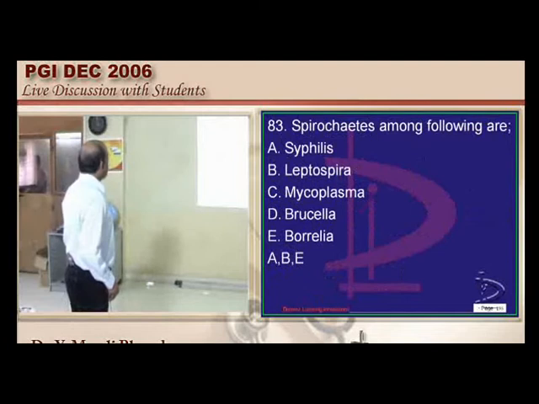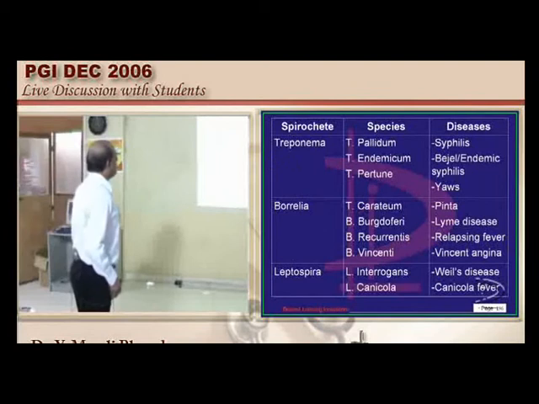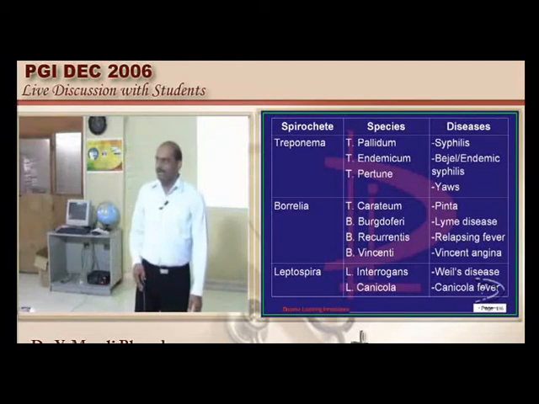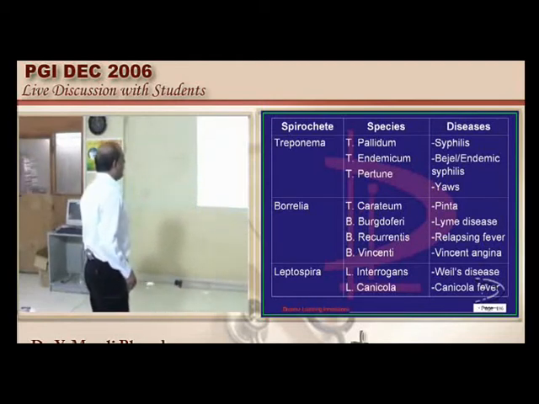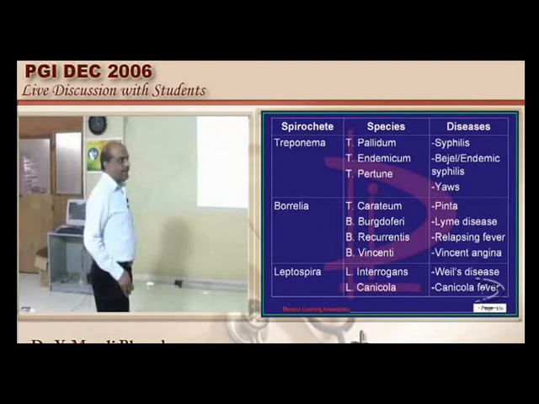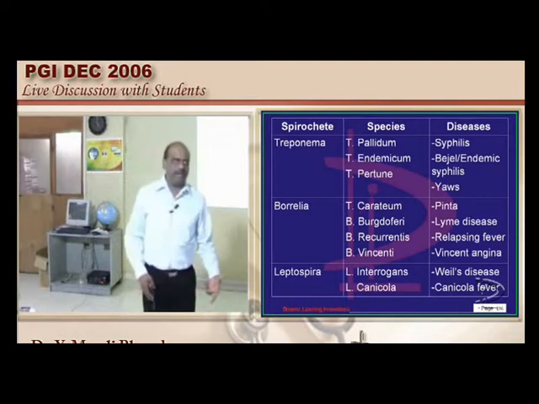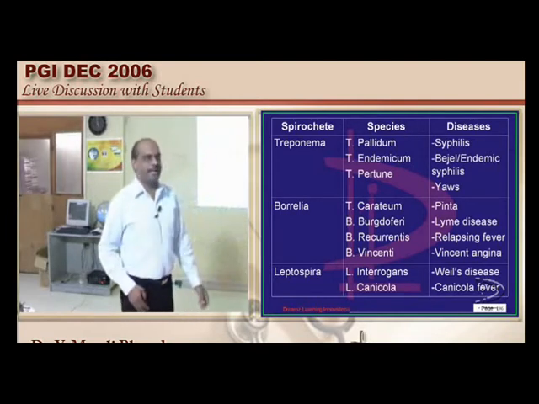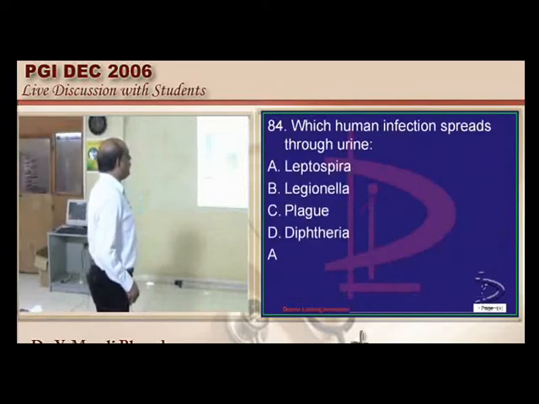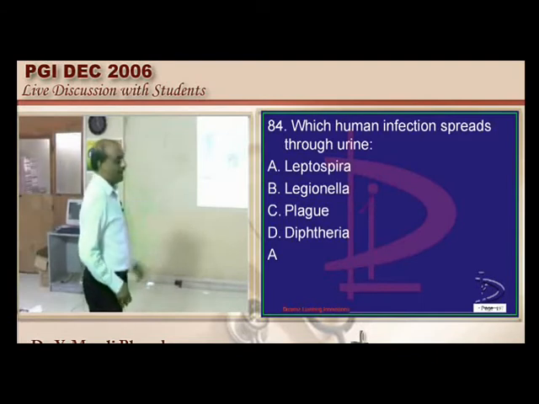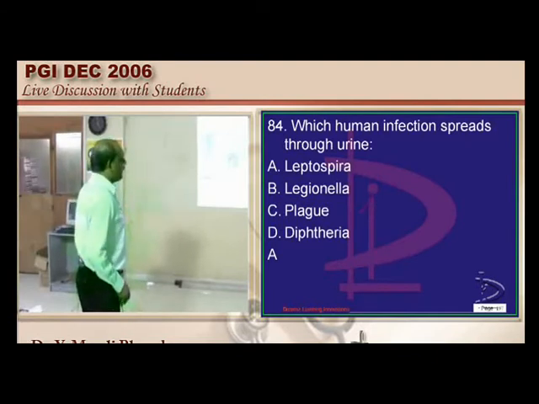Then which are spirochetal infections out of them? Anyway, you won't answer it as mycoplasma, I know that. Syphilis, you are sure, with that beautiful spirochete, and leptospira is another important one. Leptospira in fact can lead to Weil's disease, which is severe jaundice, renal failure, the patient goes into a comatose state, and it is a highly fatal condition. Water contaminated with the urine of infected animals is basically the problem in leptospirosis. There is a hemorrhagic problem in the kidneys is what needs to be remembered.